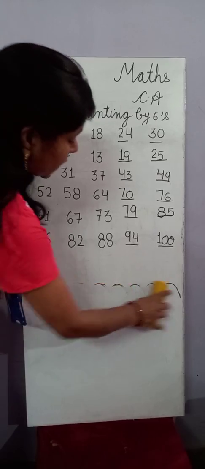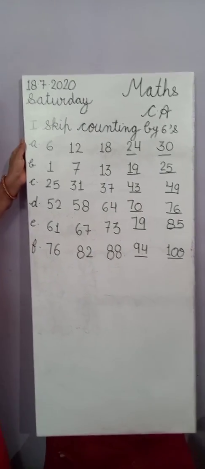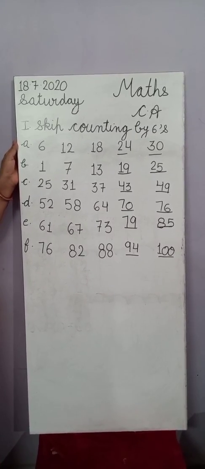These are the skip counting by 6. Okay? You will do this work in your notebook.